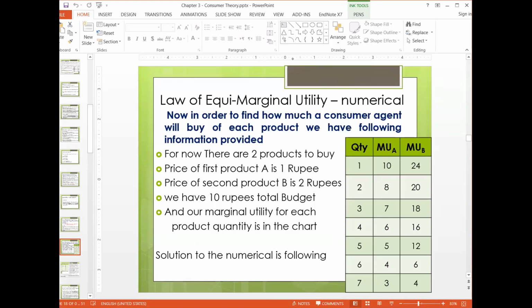First, we will know how many items you need to buy. There are two products, A and B, and the prices will be given. The price of A is 1 rupee, the price of B is 2 rupees. Then we will have the total budget, that is 10 rupees. Then there will be a table given for marginal utilities.